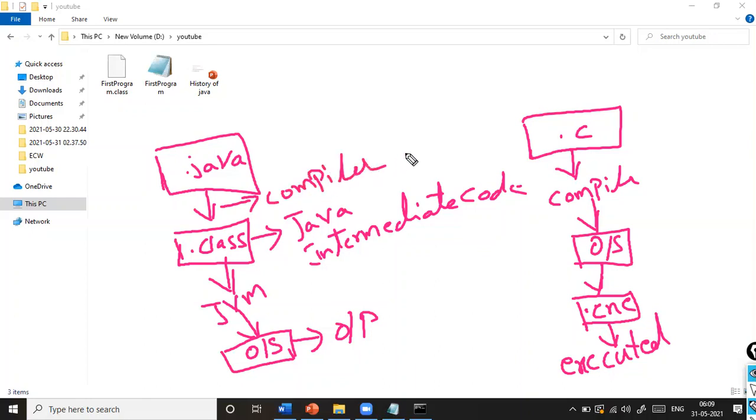This is the major difference between C and Java compilation. When the Java code is created, it is not directly communicating with the operating system during the compilation. It only communicates with the operating system during the execution that is taken by the JVM. Now let's understand how the internal process of JVM works.